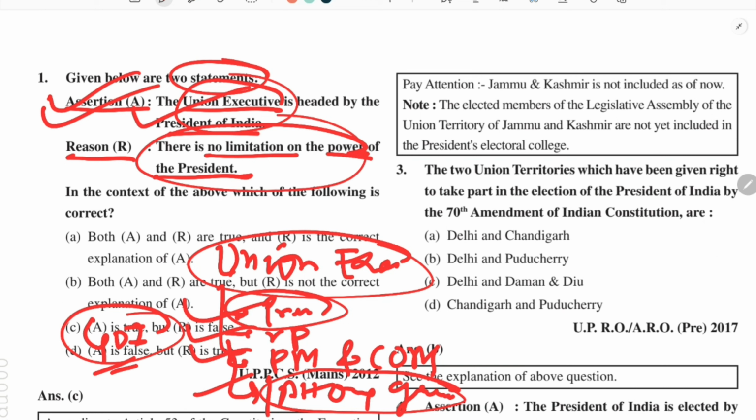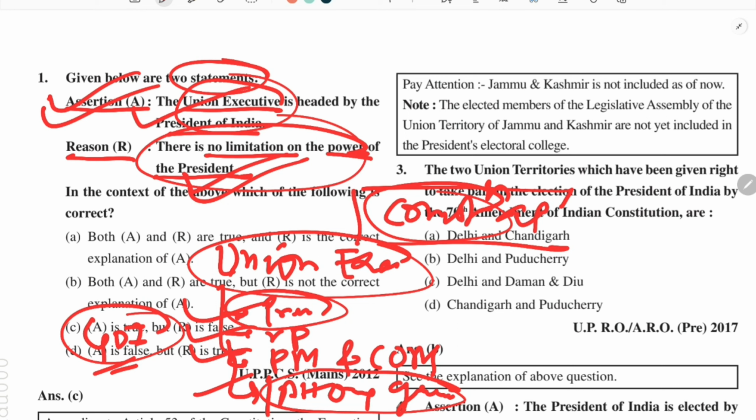This statement is absolutely wrong, because we have a written constitution, which clearly defines the power of every organ of government, every constitutional post. So the constitution is supreme. There is a limitation on the power of the President.